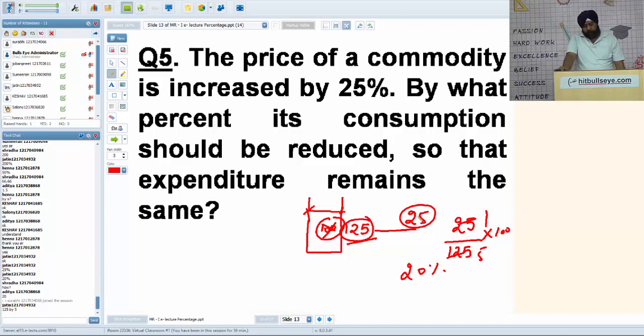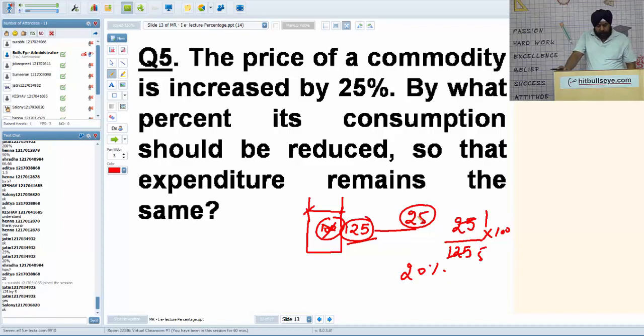On 1 it's 25 upon 125 into 100, it's 20%. 125 by 25, 25 upon 125, so 1 by 5 into 100, that is 20%. Is it okay? This is one of the very basic formulas.